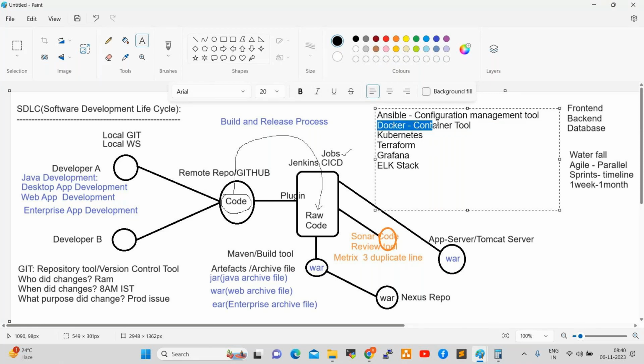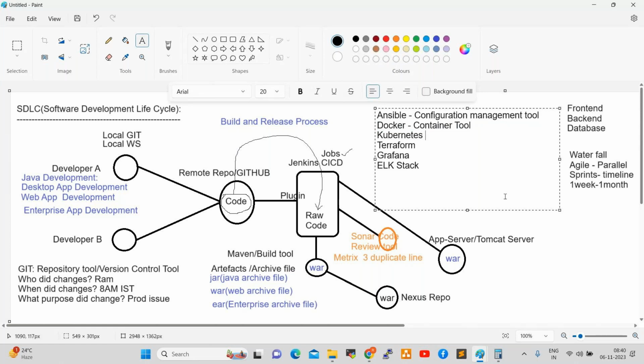Tomorrow we'll work on this. Tomorrow and the day after, we have servers, networks, IP addresses, subnet masks, gateways, routers, switches, failovers, and firewalls. These basics will be covered tomorrow and the day after, and by that time we'll discuss Docker also. Tomorrow I'll show you Docker's importance. Fine.